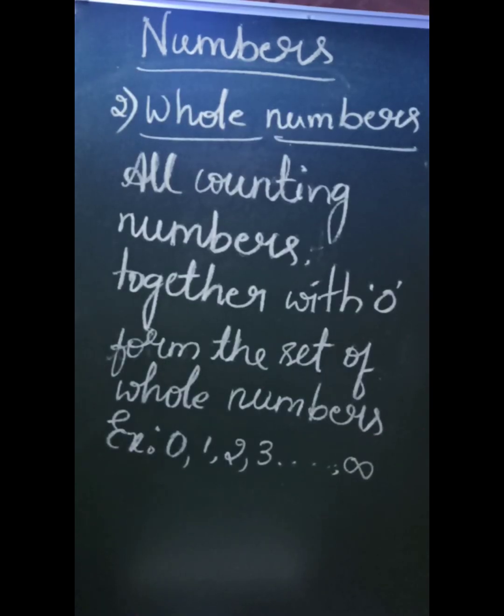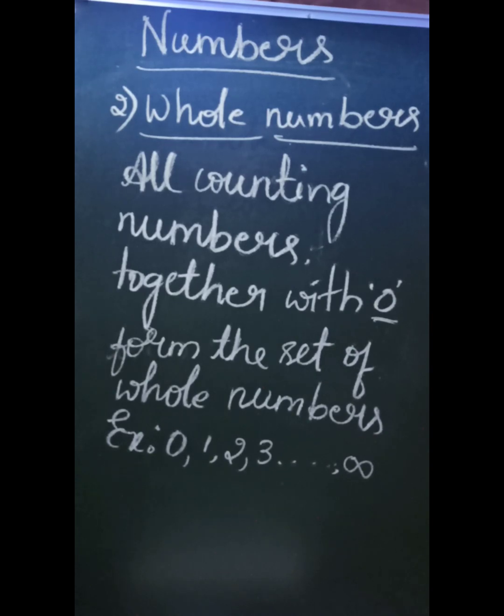The second type of number we have is the whole number. As the name suggests, whole number is nothing but all the counting numbers including 0. All the counting numbers including 0 form the set of the whole numbers. Example, 0, 1, 2, 3 till infinity. Once again, whole number is nothing but all counting numbers together with 0. Here we consider 0 also for the counting. So this forms a set of whole numbers.